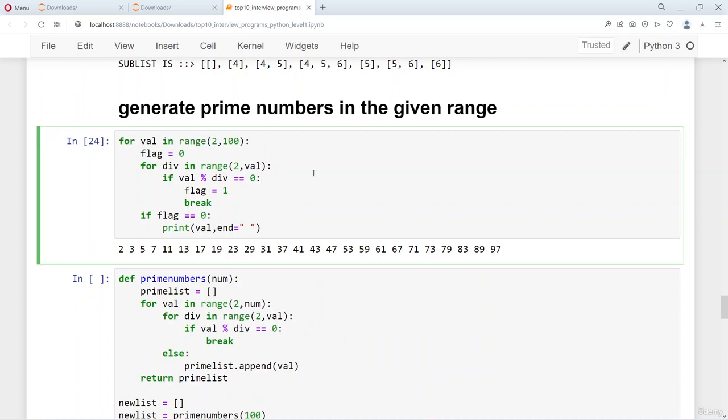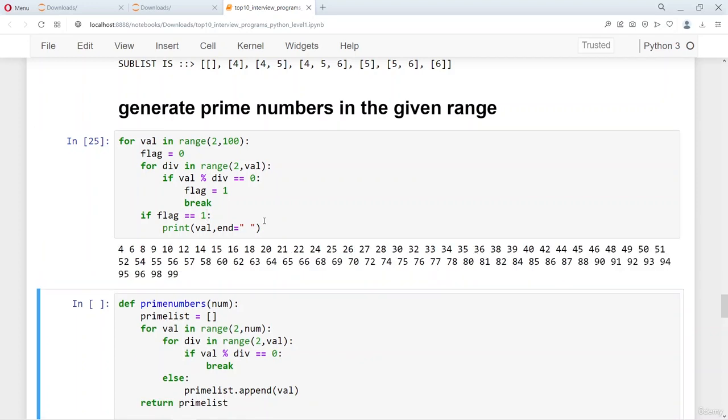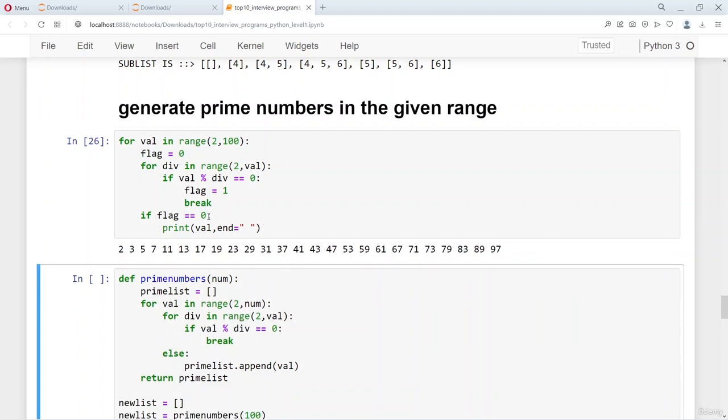And one interesting thing in this program is if you want to print all the composite numbers, you just have to check if the flag is equal to 1. So this is going to print all the composite numbers which are not the prime numbers till 100. So the flag is very convenient here. If the flag is turned to the opposite value, it will print the composite numbers. If the flag is 0, then it's going to print the prime numbers. So this is a very interesting way to print the prime numbers by using the twin for loop.